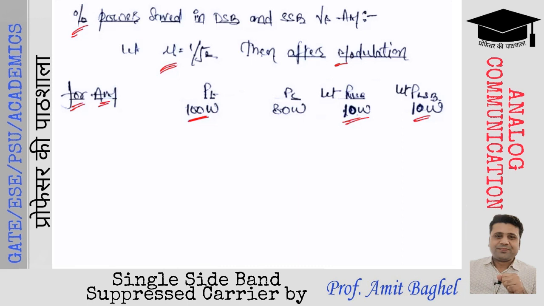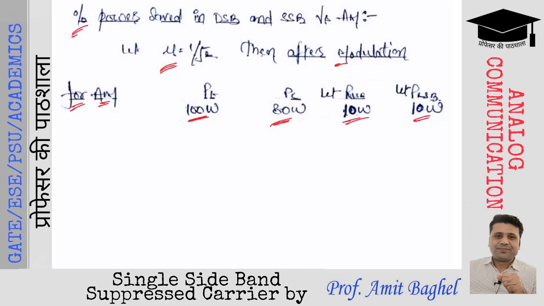So the total sideband power is 20 watts, which is 20% of the total power. बाकी की जो power होगी, that will be the carrier power, right? So the carrier power will be 80 watts, and this is the wastage of power in case of standard AM signal.